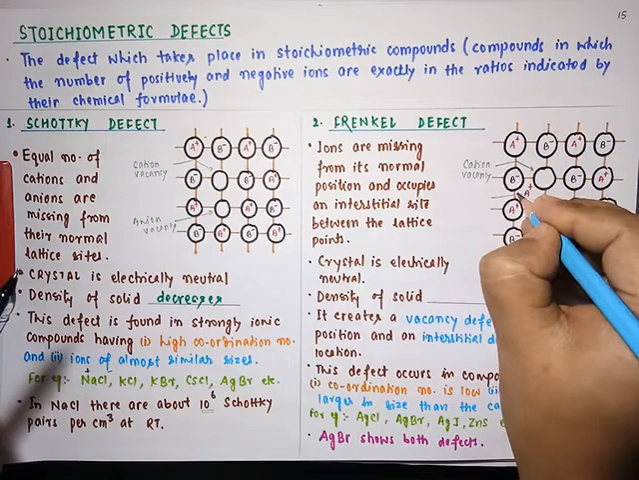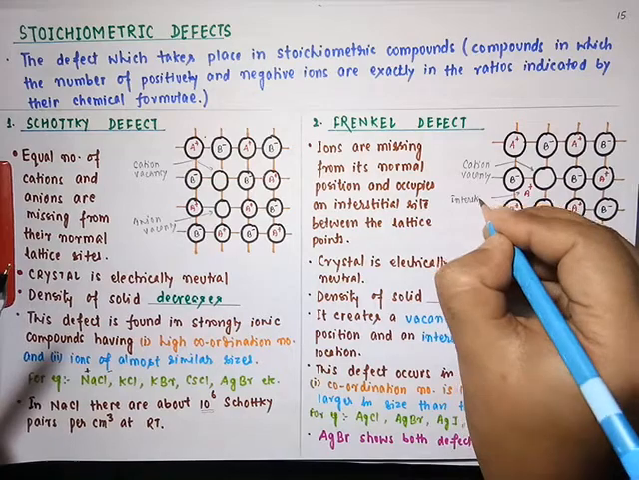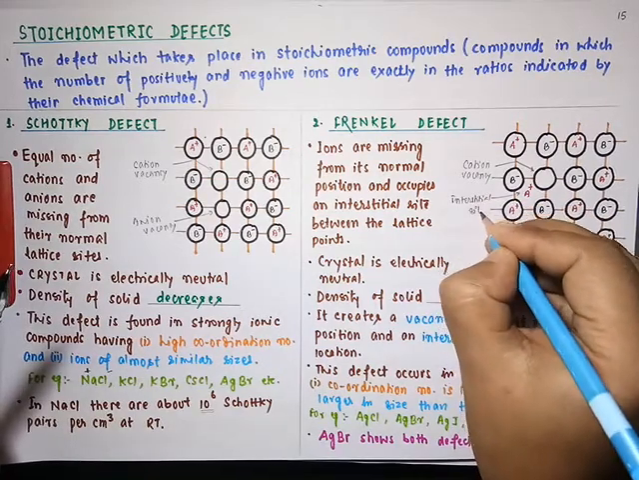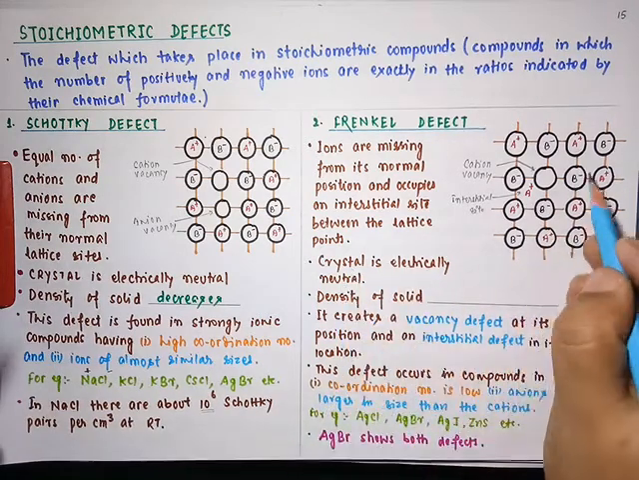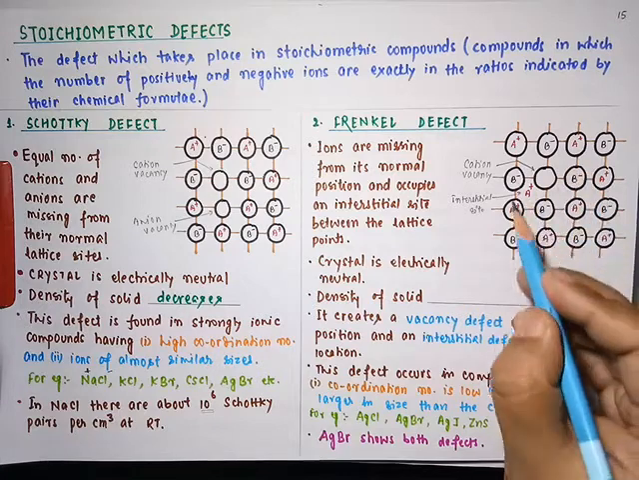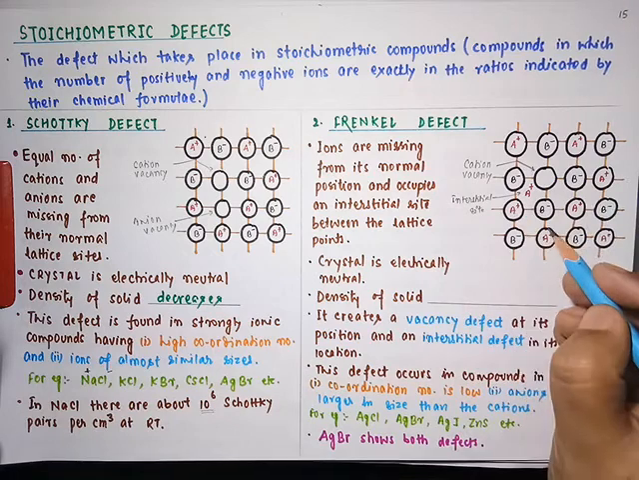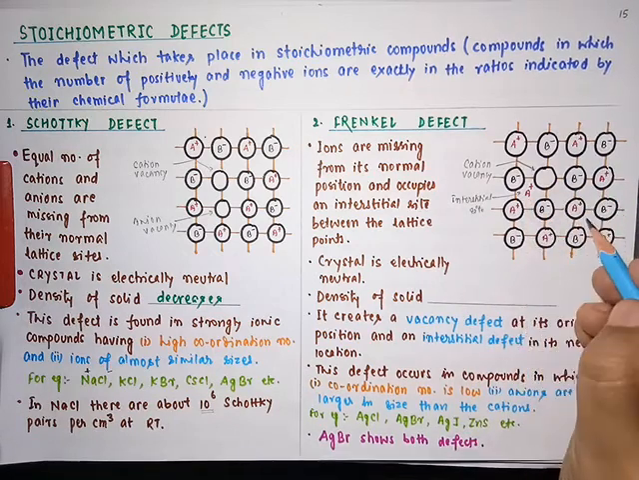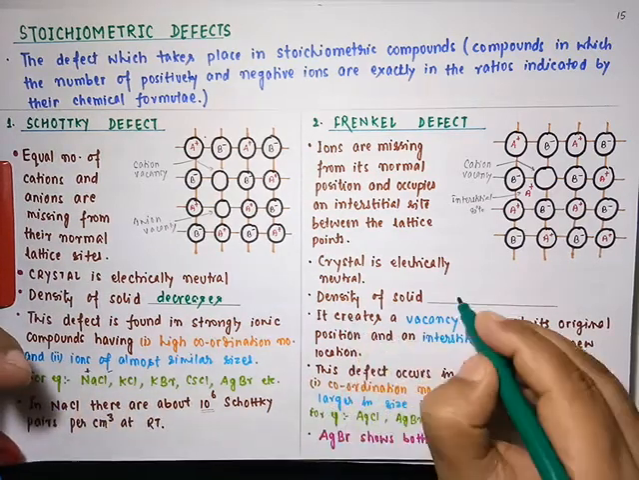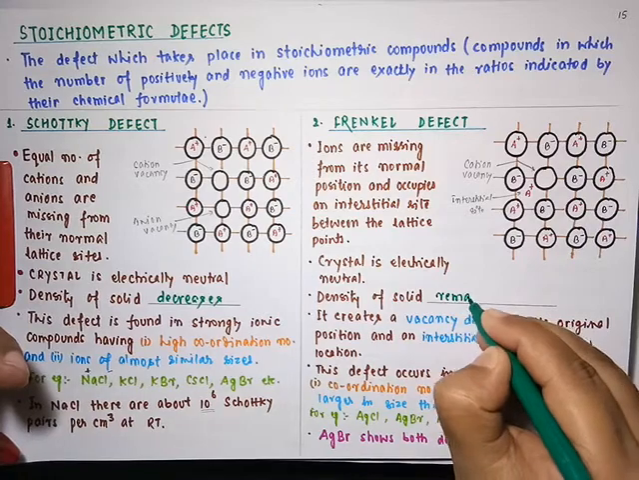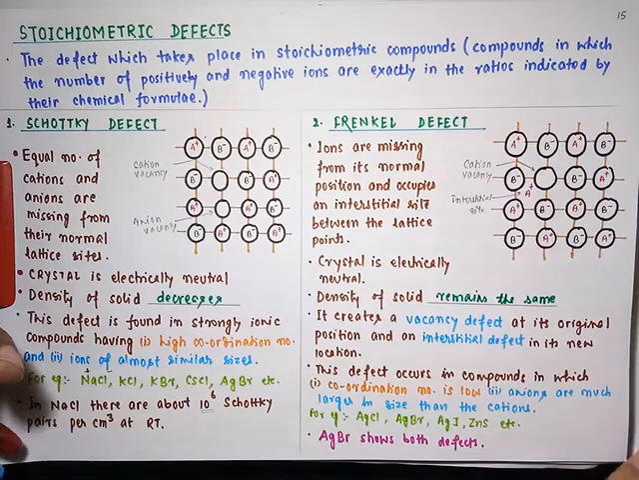So this cation A plus, after dislocation, is present in an interstitial site. It is dislocated and present in an interstitial site. So the crystal is electrically neutral because the number of A plus cations is equal to the number of B minus anions. Now student, since no particles are missing from the lattice, obviously there will be no change in the density of solid. So density of solid remains the same because we have the same number of particles.